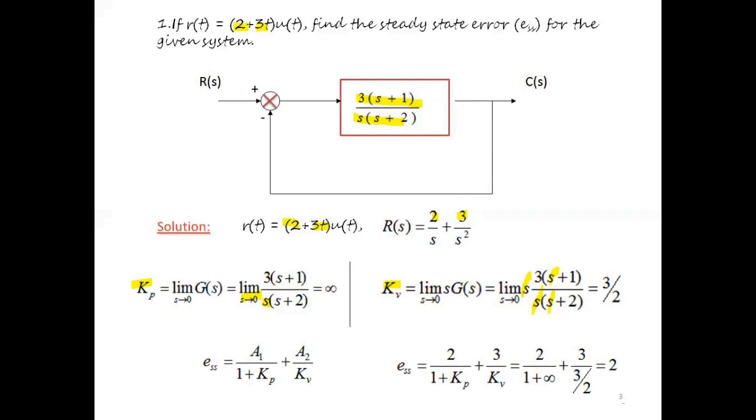And we have identified Kp as infinity and Kv as 3 by 2. After substituting for Kp, Kv, A1, A2, ESS will be equal to 2. So the steady state error with respect to this example problem is 2. Moving on to the next problem.